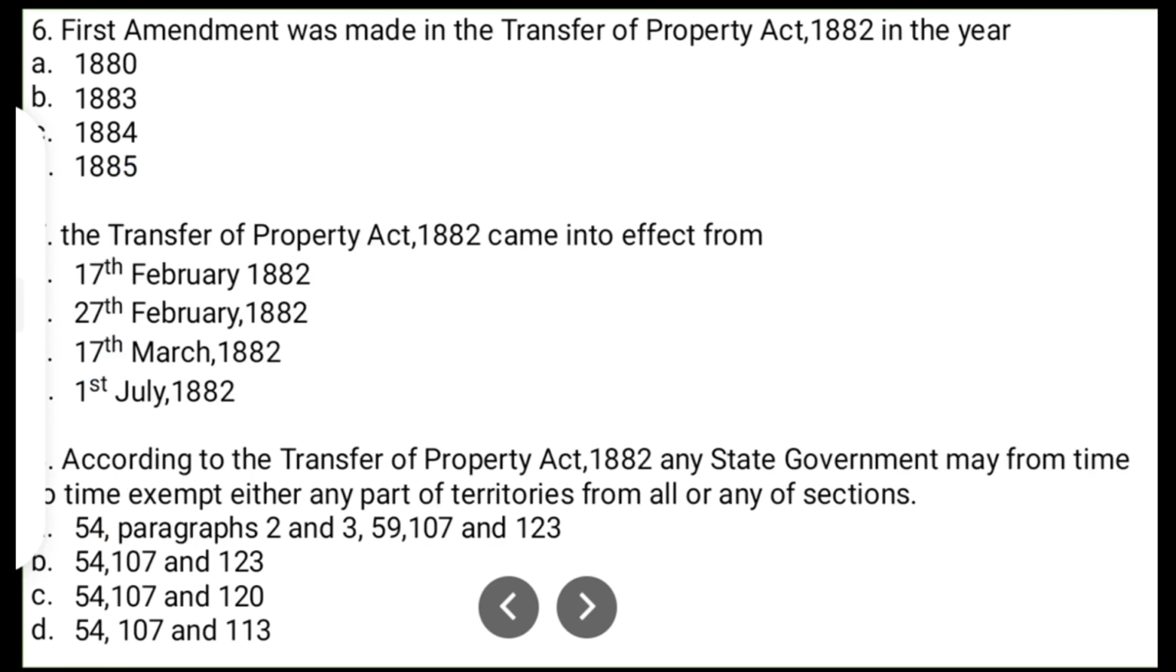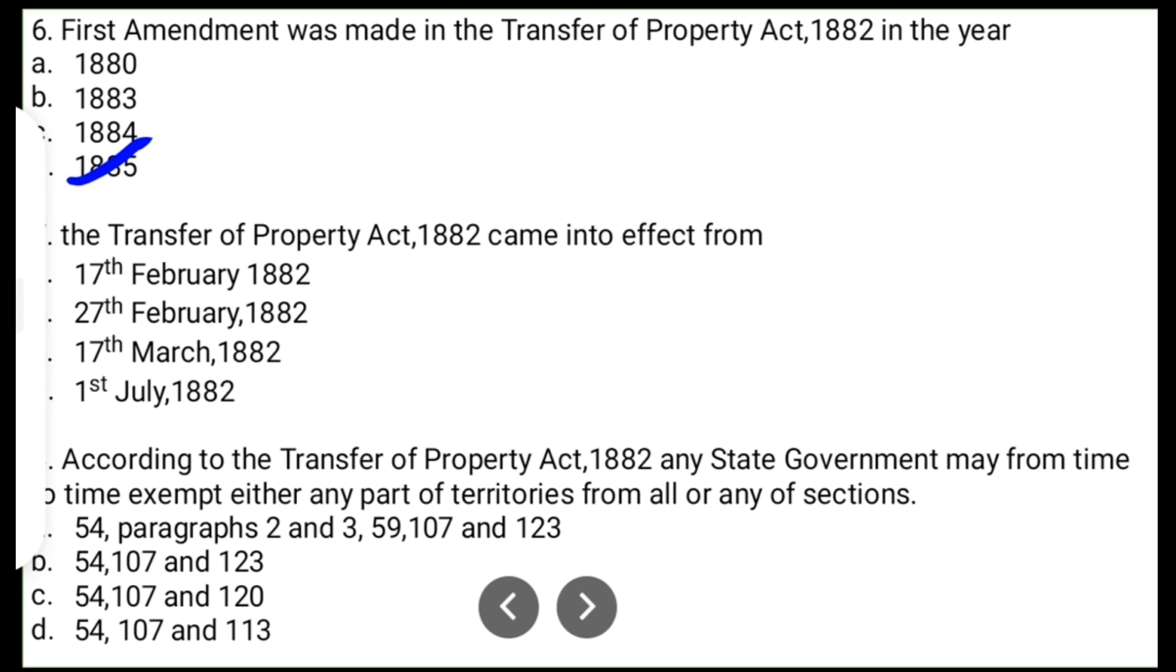Question number 6. First amendment was made in Transfer of Property Act 1882 in which year? Option A 1880, option B 1883, option C 1884, and option D 1885. So the first amendment in TPA was made in 1885. So the correct answer is option D, 1885.